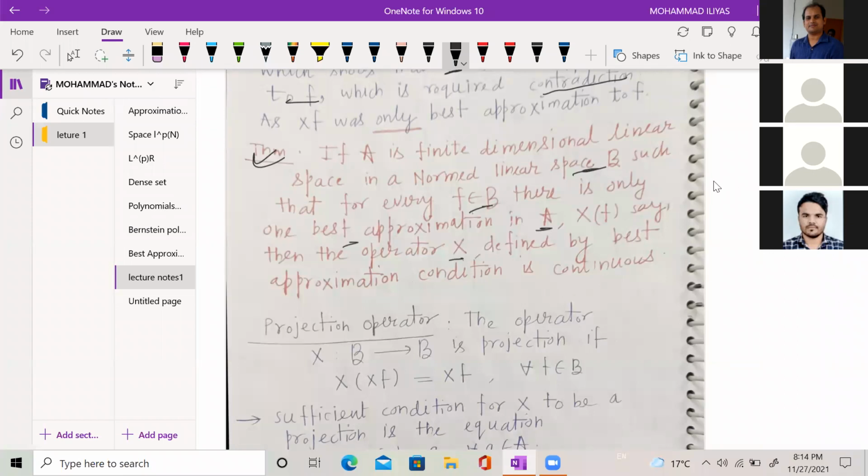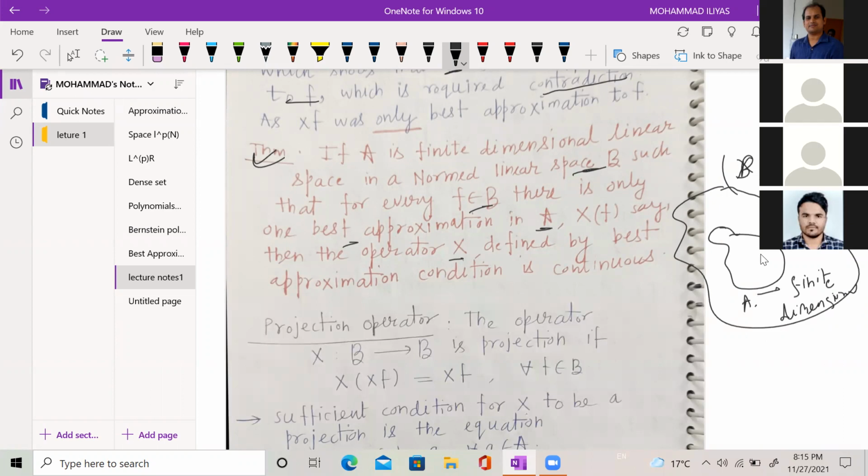In this case, B is some normed space and A is some subspace which is finite dimensional, and I am assuming the best approximate exists and is unique.